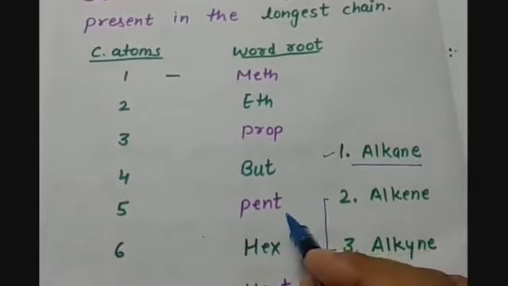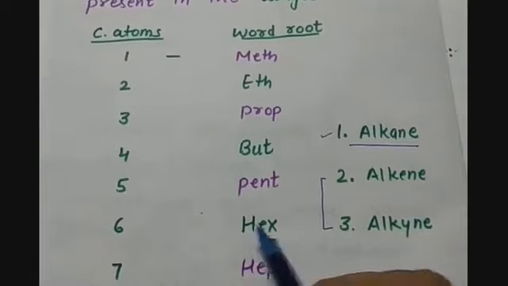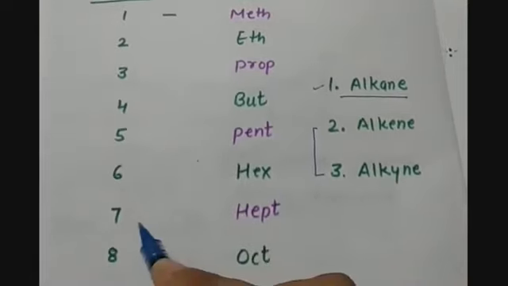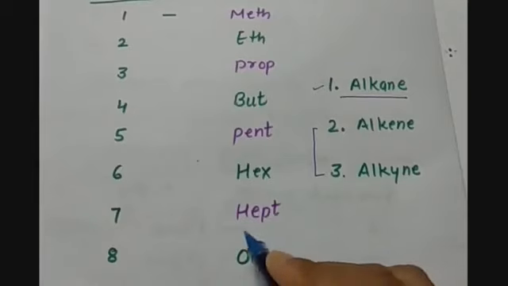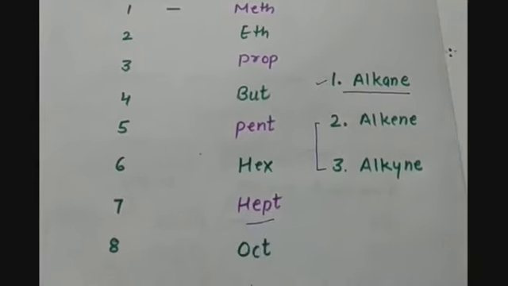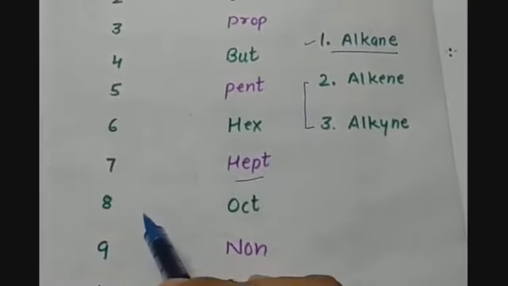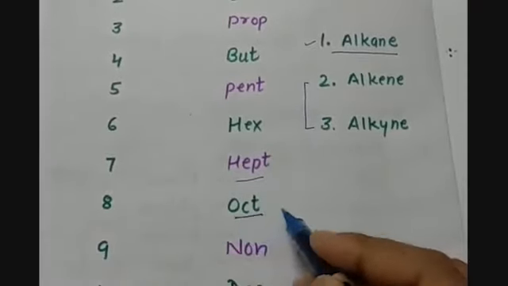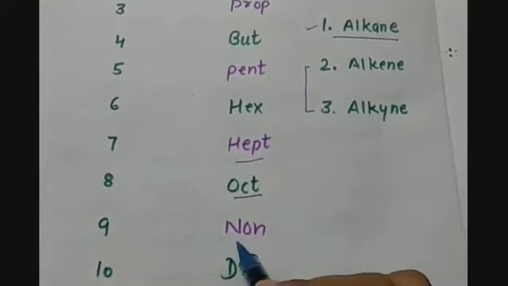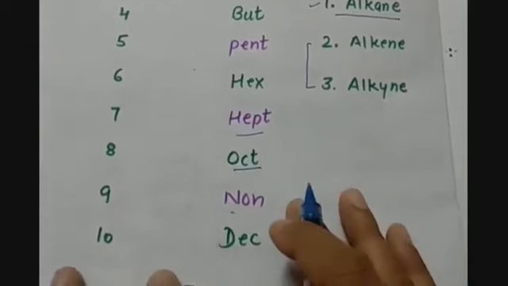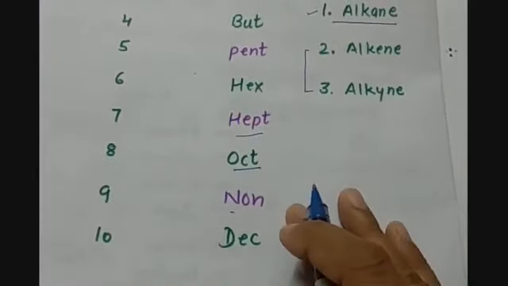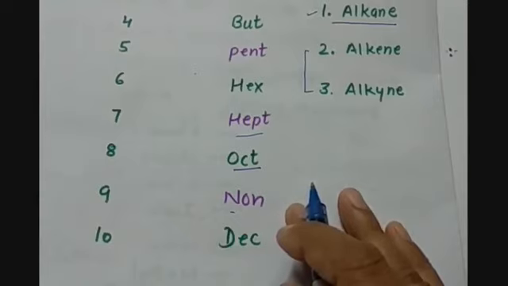5, pent or penta. 6, hex or hexa. 7, hept or hepta. Heptane we will say. Then we have 8 carbon atoms, then it will be called oct, or octane. 9, non or nona if it is an alkane. And if it is having 10 carbon atoms, then it is called dec or deca. It can have many more carbon atoms, but we are studying till the 10th.